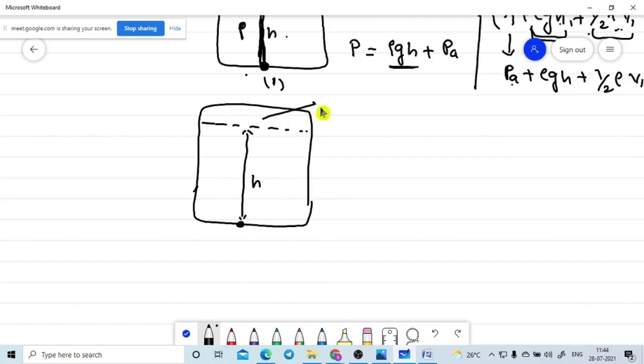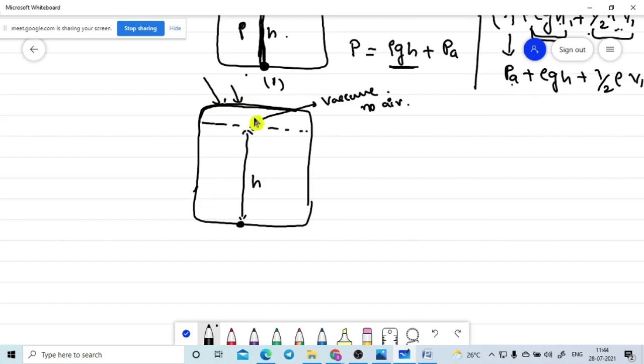Here it is a vacuum. The vacuum here means there is no air, nothing is there, no molecules here. Now the container is closed, which means the atmospheric pressure will not affect the liquid column.